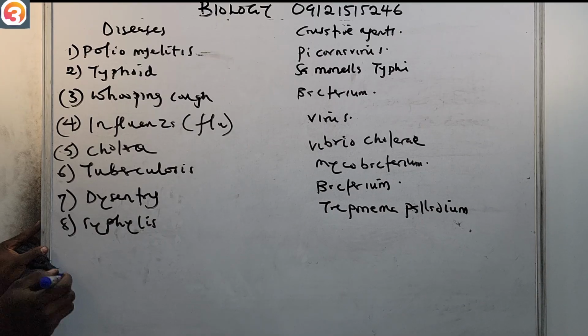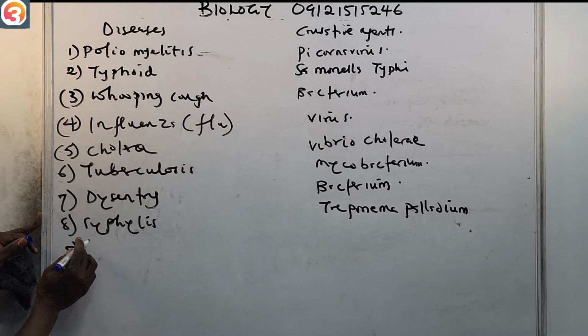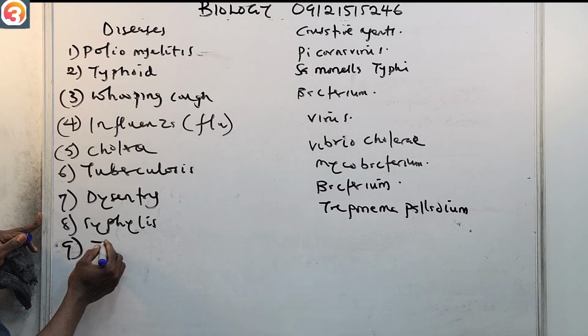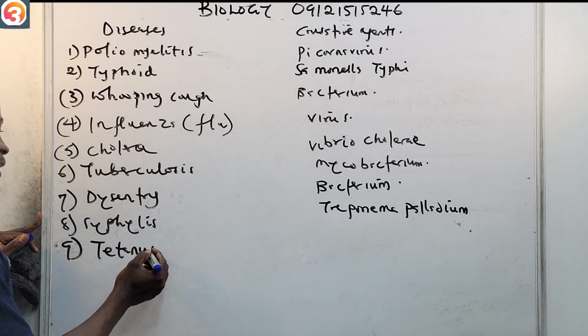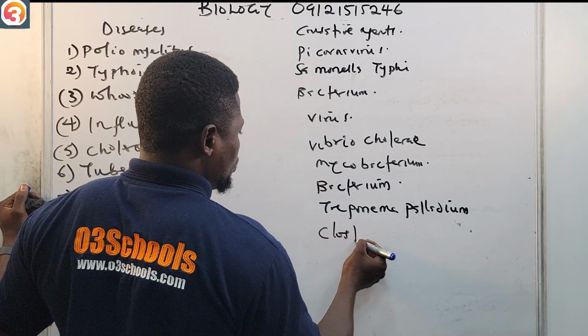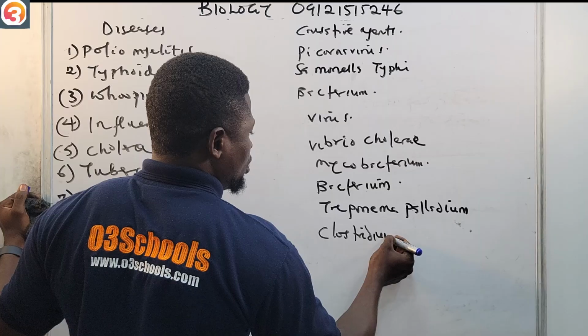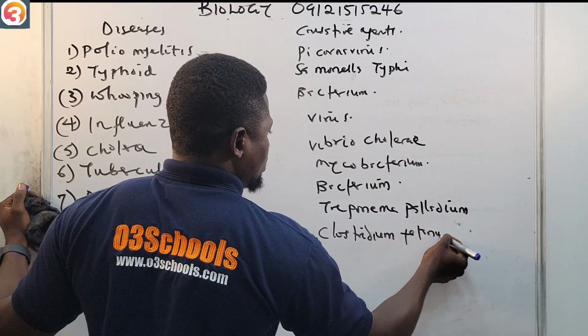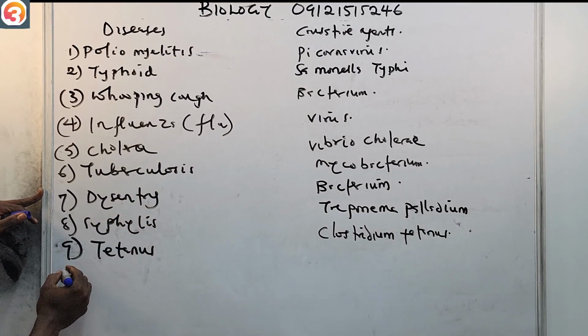That's what causes syphilis. Then we have tetanus, number 9, caused by Clostridium tetani.